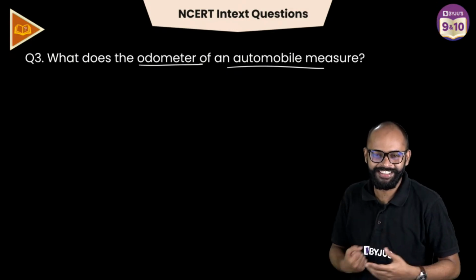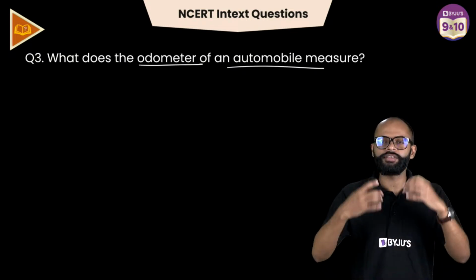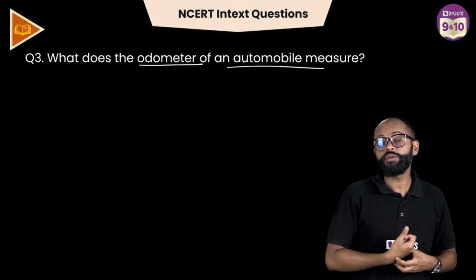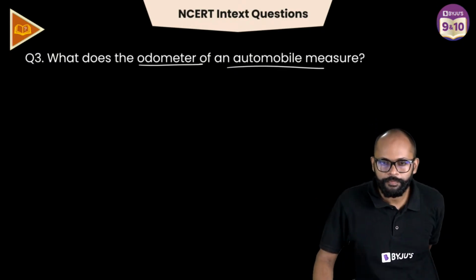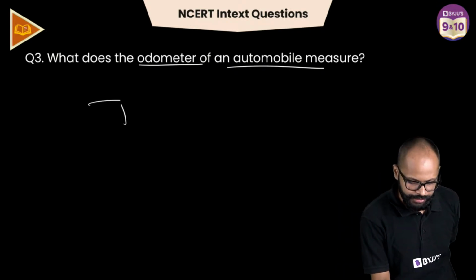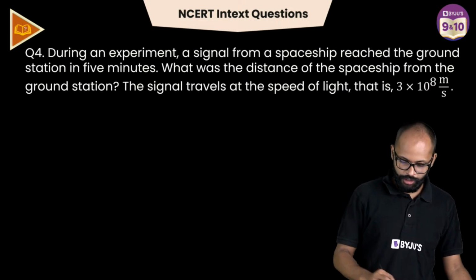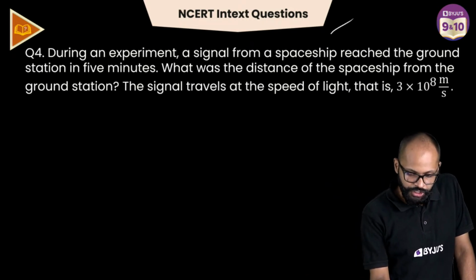Not one line question. Average speed. Kavya, bacha, average speed kuch nahi hota hai. It is just the measure of how much distance is covered in how much time, okay? It tells you the average of the speed throughout the journey. Distance. Very good. Distance. Distance is the answer, bhai. Bahut achhe.